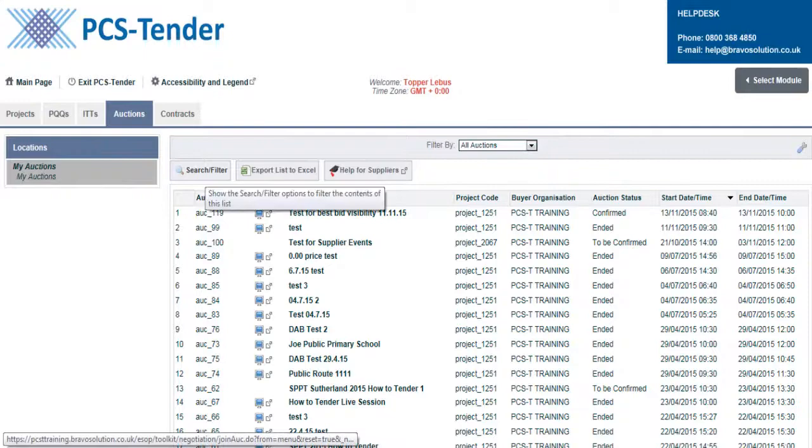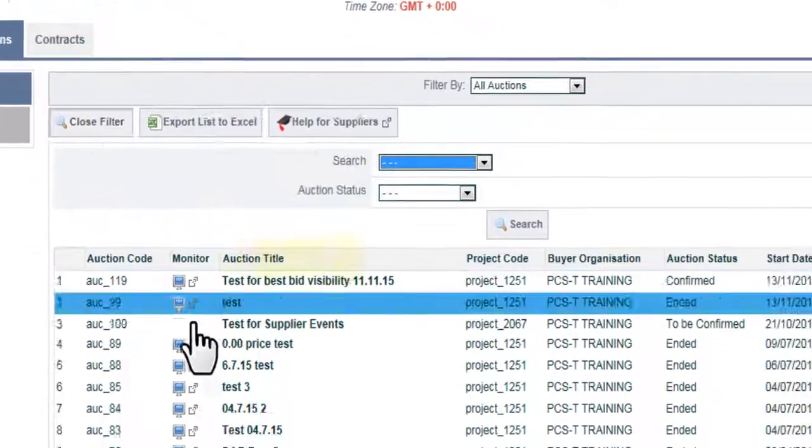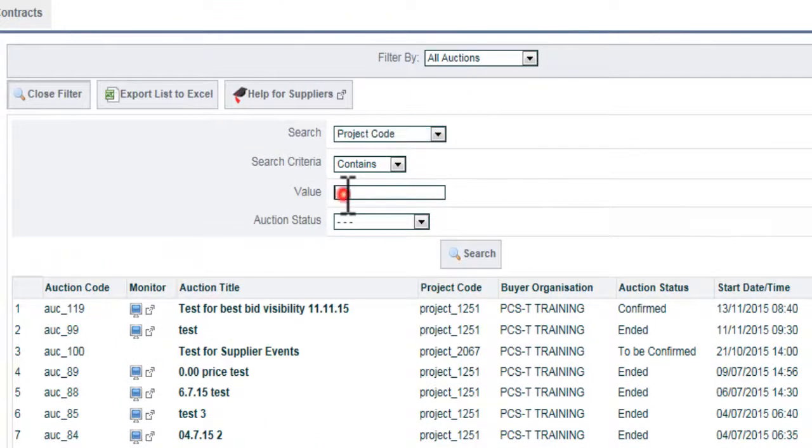Search for the auction you wish to participate in. Remember, you can use the search filter option at the top of the page, and you can find the auction number in the email sent to you by PCS Tender.